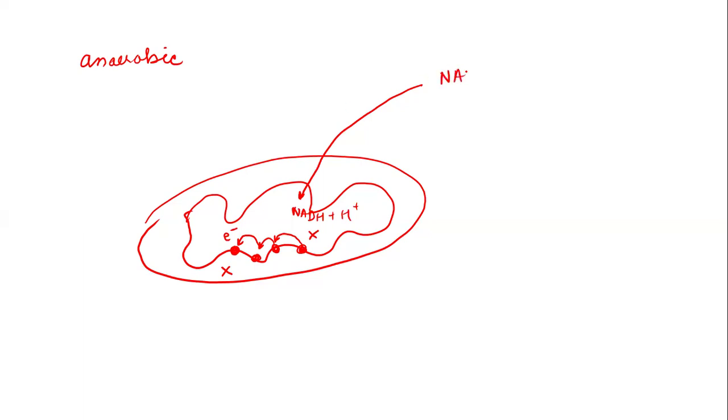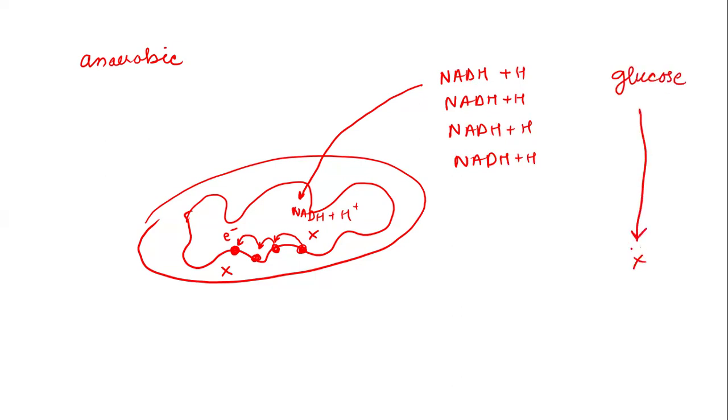So what is the other pathway? What is the other route available for the reoxidation of NAD+? Or how will these NADH manage to reoxidize themselves? Because we all know that if these reduced electron carriers are not reoxidized, the process of fuel oxidation, the process of glycolysis, will stop.